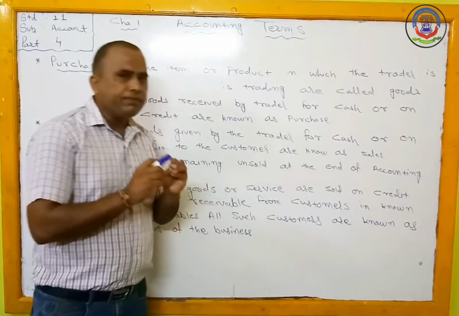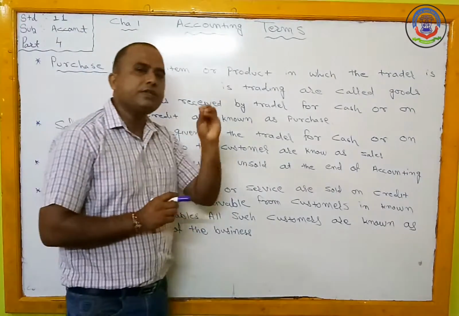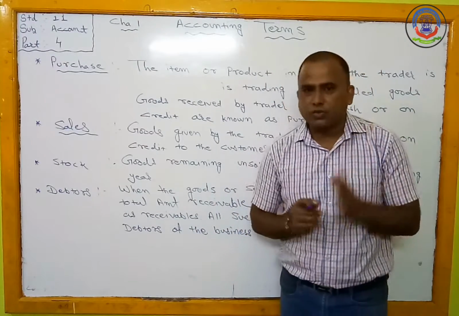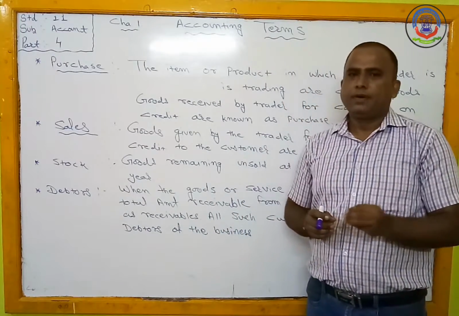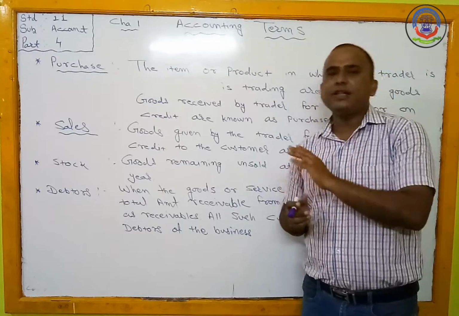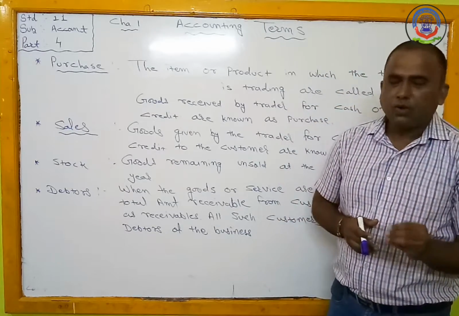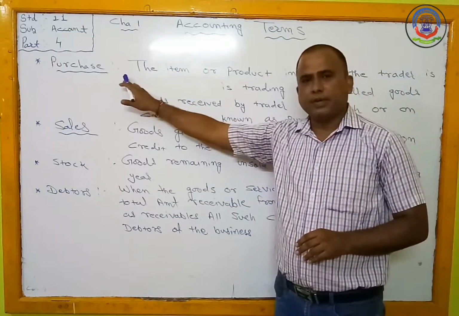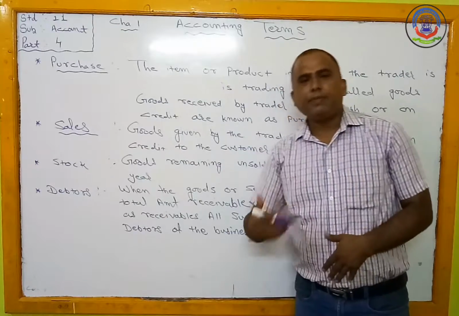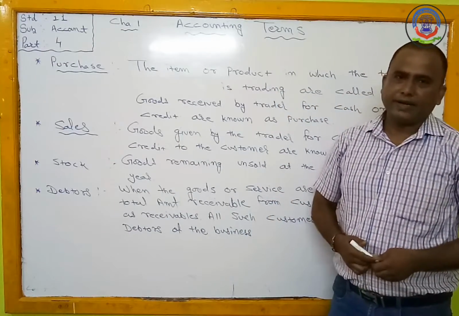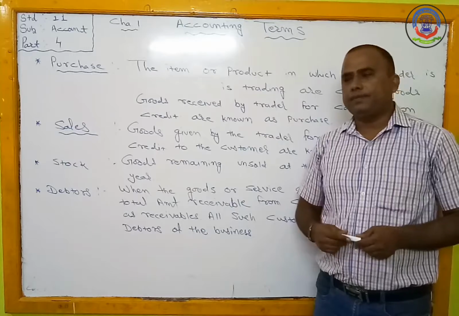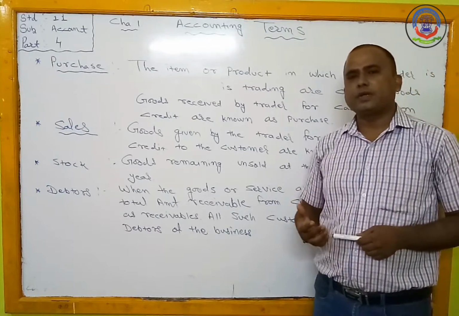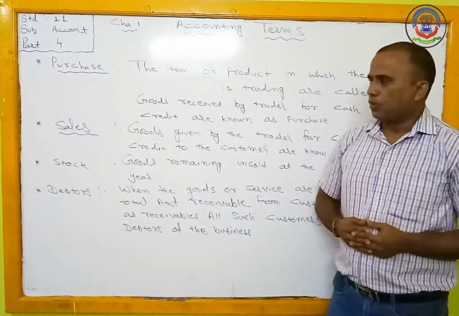So accounting terms become very easy. The item which the trader is trading is considered as goods, and these goods received by the trader from the supplier on cash or credit, that activity is known as a purchase. So purchase may be on cash or may be on credit. We have to give proper treatment for the credit purchase or for the cash purchase in our accounting books.